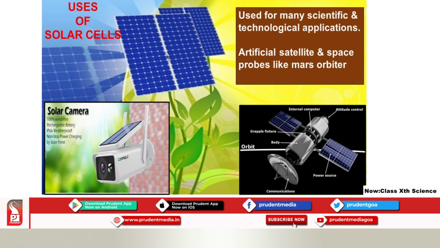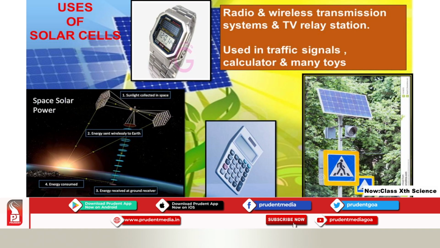This is the camera, CCTV as we say, which works totally on the usage of solar cells or solar panels. These are the uses of solar cells. Also, radio and wireless transmission systems and TV relay stations use these solar cells. Also, solar cells are used in traffic signals, in calculators and in many toys.